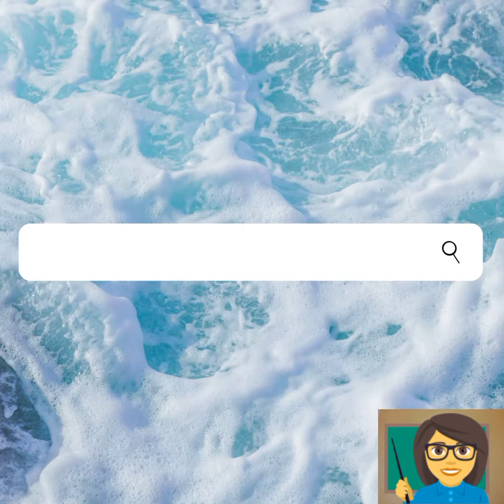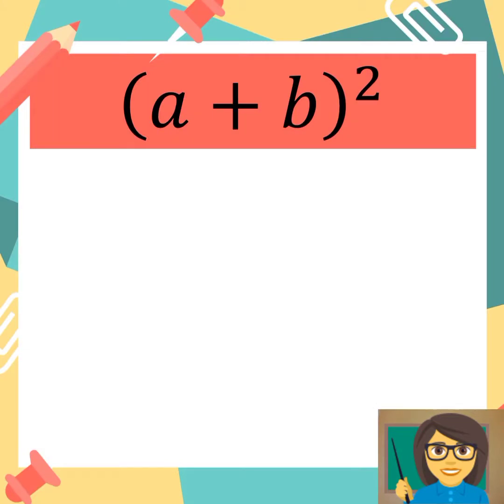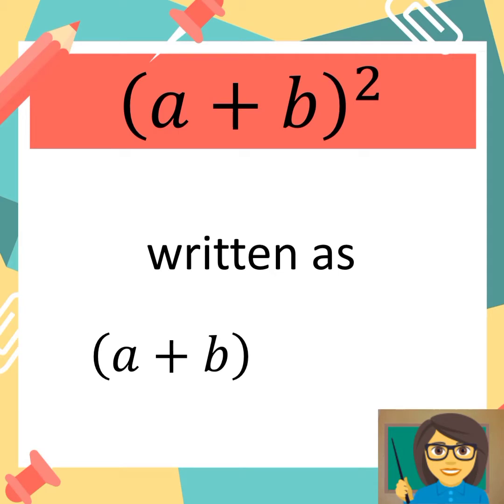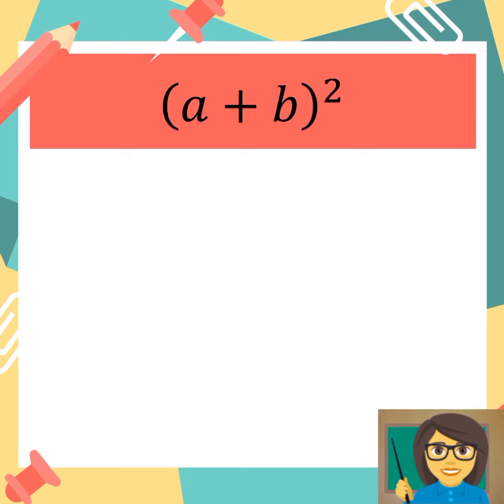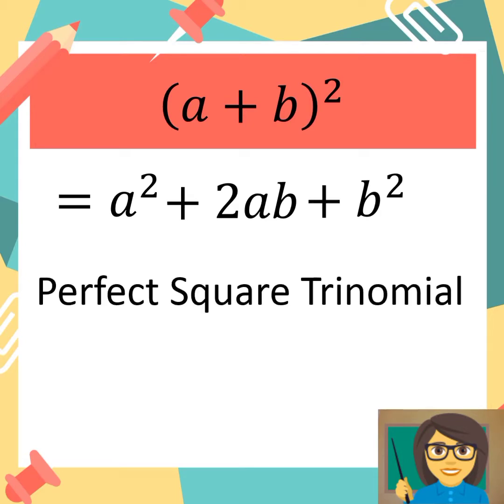Let's proceed to our next topic, which is the square of a binomial. It is written as the square of the sum of A and B, and if we're going to write it in its expanded form, it is written as A plus B multiplied to another A plus B. Its product is now equal to A squared plus 2AB plus B squared, and it is called perfect square trinomial.